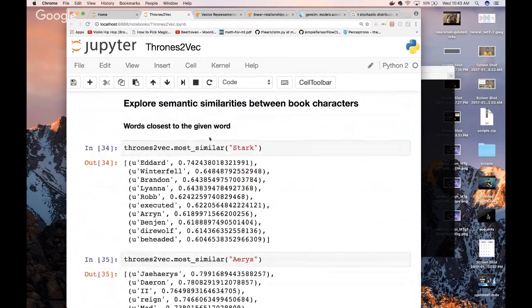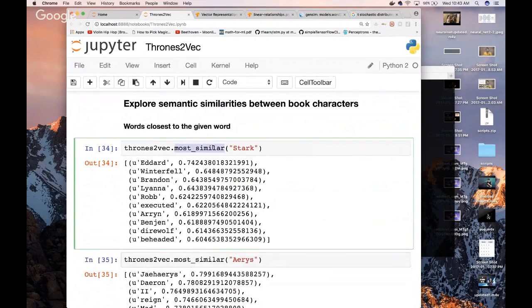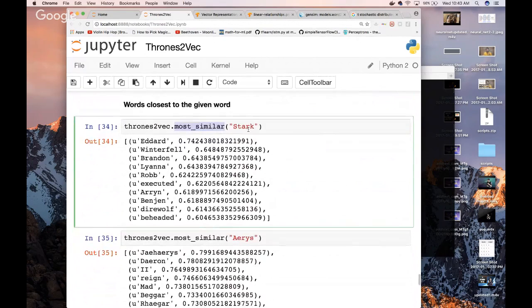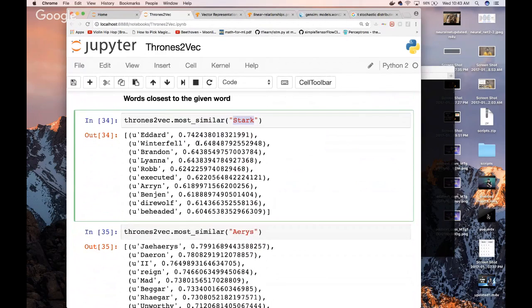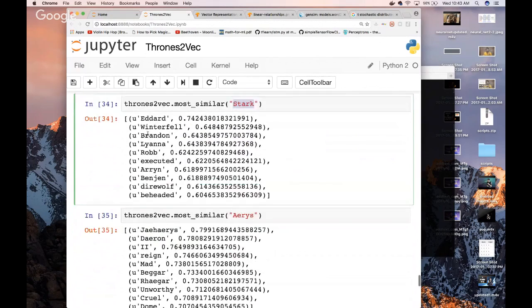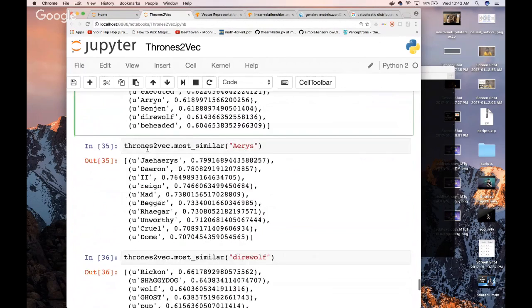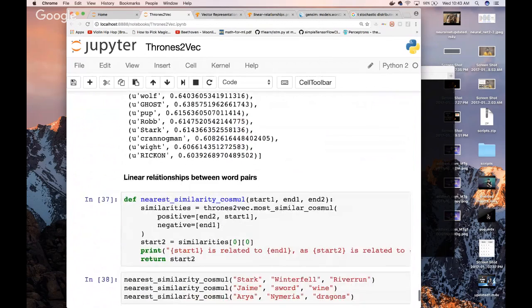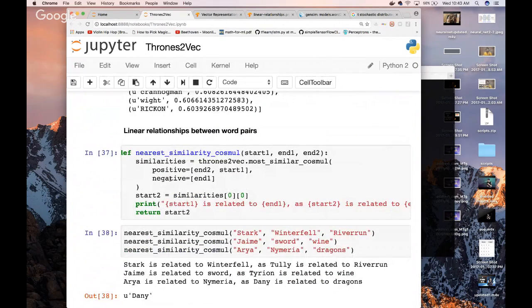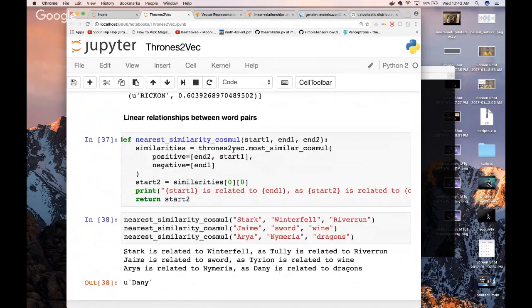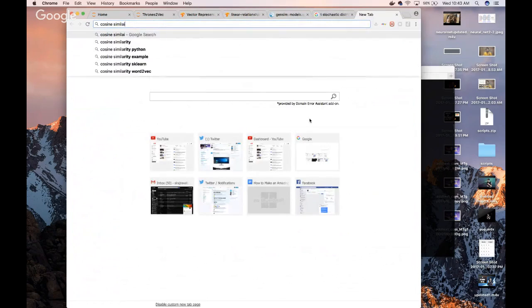So this most similar function is already created for us. Basically, we'll give it Stark, and then it'll show the similarity by a number. So it'll rank them. All of these names are similar to Stark, right? And how are we doing this? Well, there's a lot of methods for measuring the similarity between vectors, and the one we're using here is the cosine similarity. So let me bring that up. The cosine similarity.